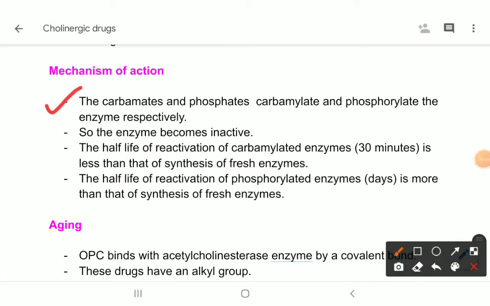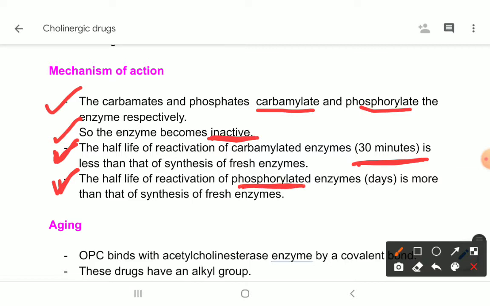Now come to the mechanism of action of anticholinesterases. The carbamates and phosphates respectively carbamylate and phosphorylate the enzyme, so the enzyme becomes inactive. But the difference is the carbamylated enzyme is inactivated for a shorter duration, for example 30 minutes, but the phosphorylated enzyme, the phosphate derivatives, inactivate the enzyme for a prolonged period of time, for days.